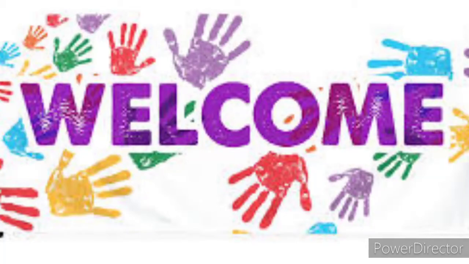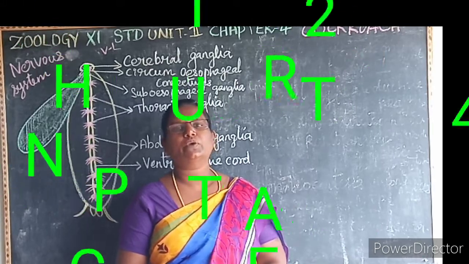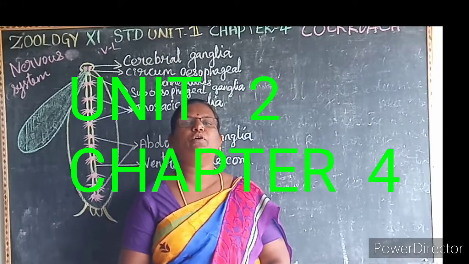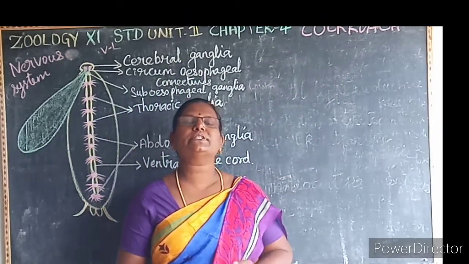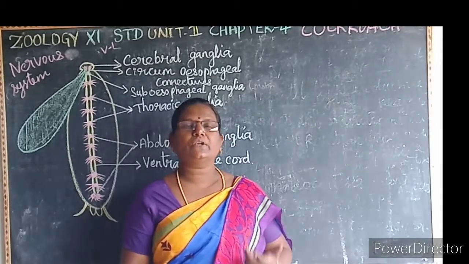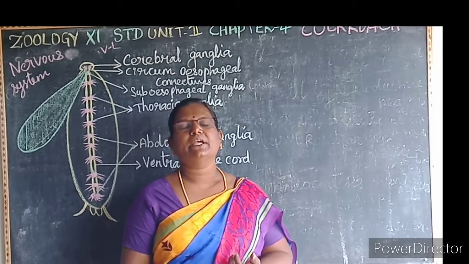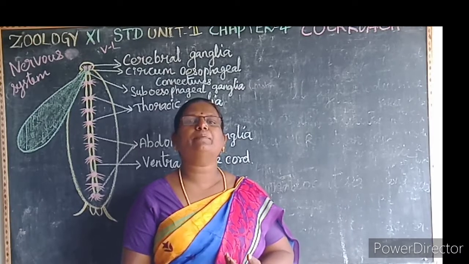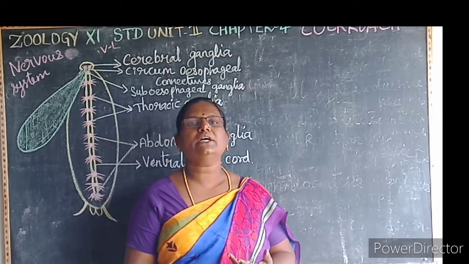Welcome to the 11th standard zoology class, unit 2, chapter 4, cockroach. Last class we studied about the morphology of the cockroach, digestive system, circulatory system and respiratory system. This class we are going to learn about the nervous system of the cockroach.